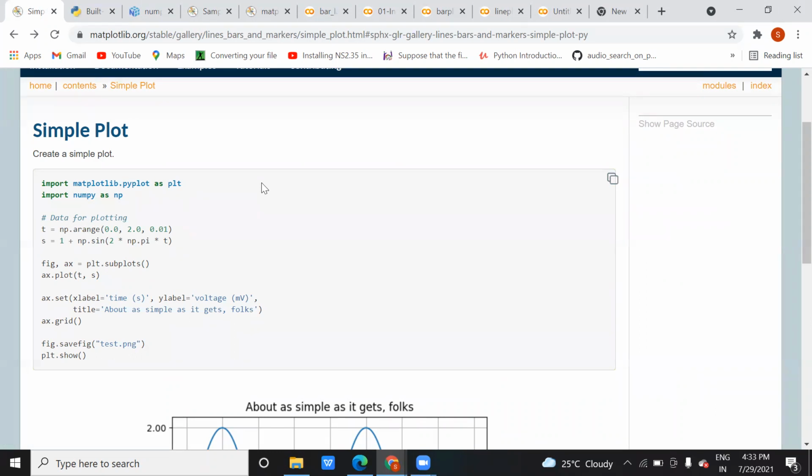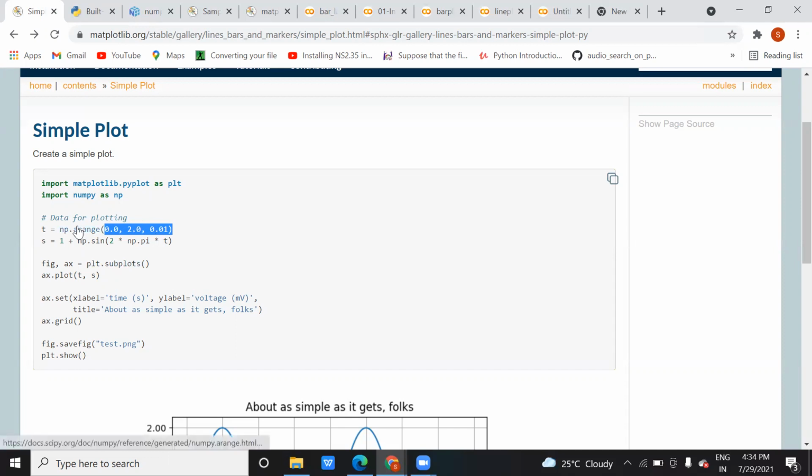Usually we write a pi, right? So inside numpy, which is for numerical values, we have one function, dot pi. This means like pi, where we use 3.14 or 22/7. So np.sin is the function for creating these sinusoidal waves. It is going to accept the value 2 into np.pi into t, where t is whatever value you take in the range 0 to 2 with a step size of 0.01.